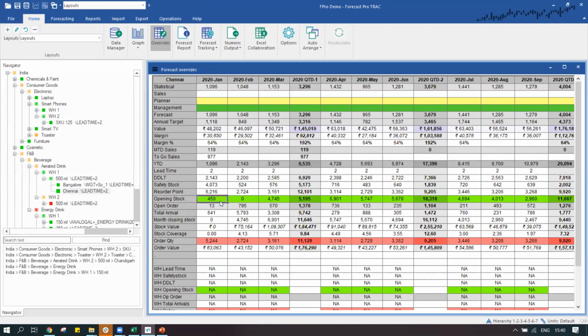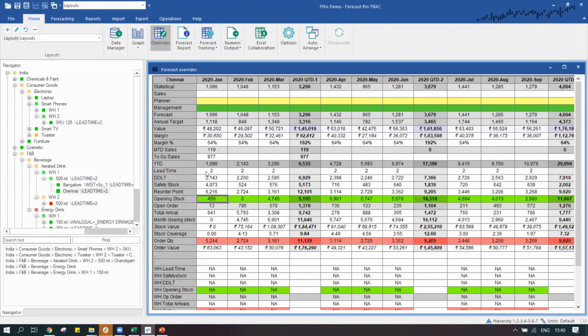So we have an open stock of 450 units, and we know clearly that 1096 is going to be our prediction, and 977 is to go, and we have a lead time of 2 months. So the lead time is 2 months for this product, and there is going to be a shortage for this product at this point of time.